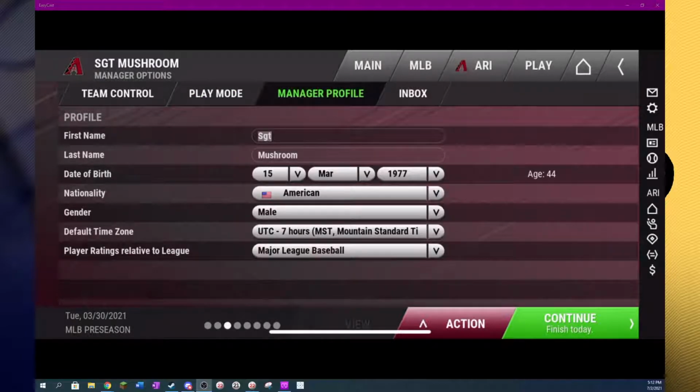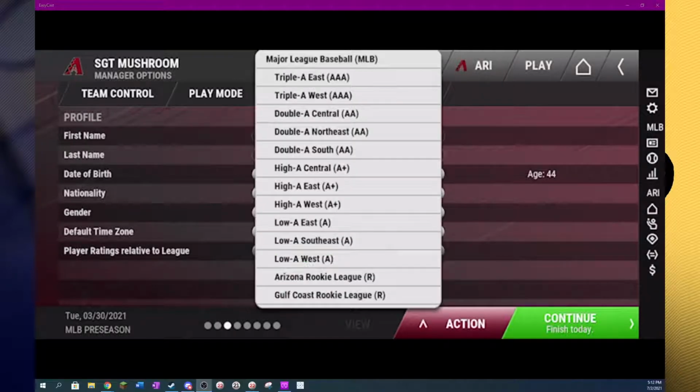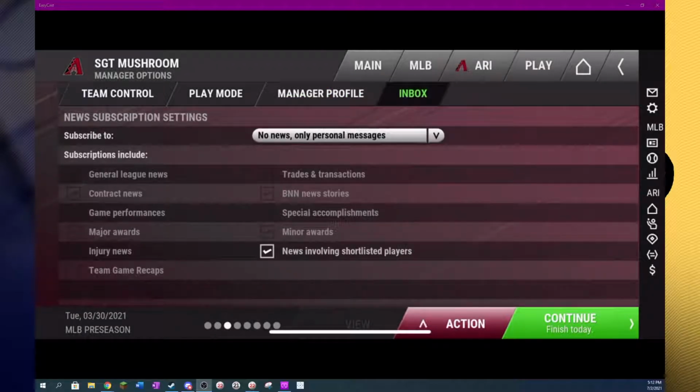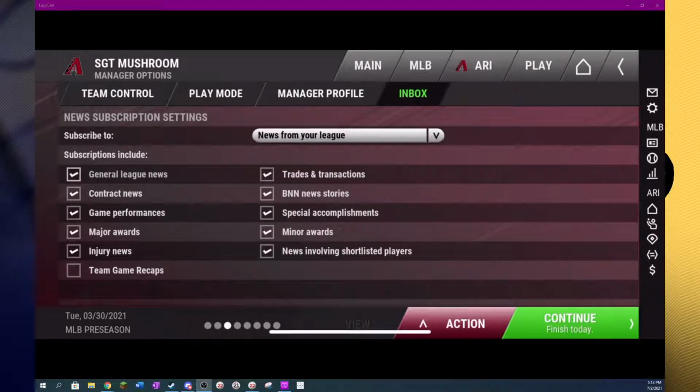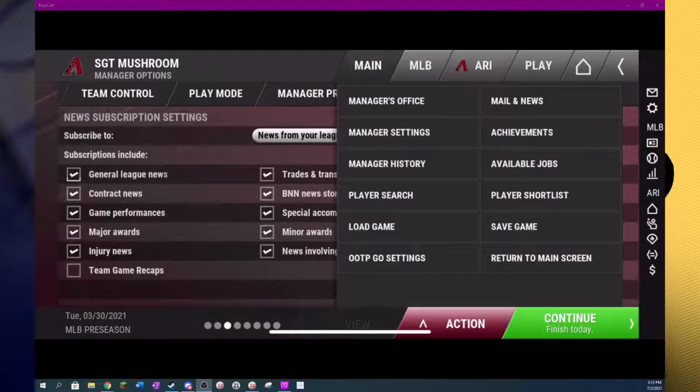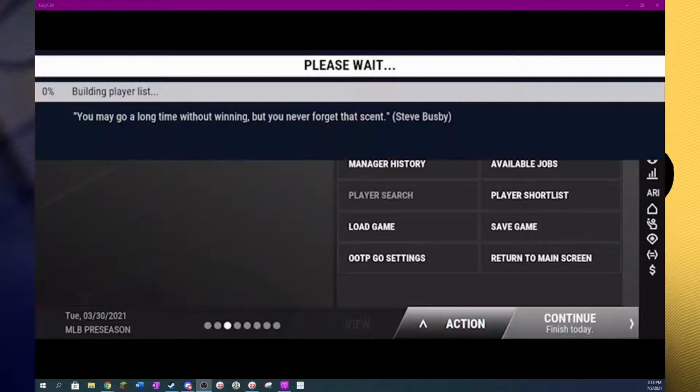Under your manager profile, you could change your manager name, your date of birth, what your time zone is, what ratings your league is relative to. So if you want to see how good a player is relative to AA, you can do it from there. And you can also see your news inbox here. So in this case, I want to see news for my whole league, so I'm just going to adjust it from this page.